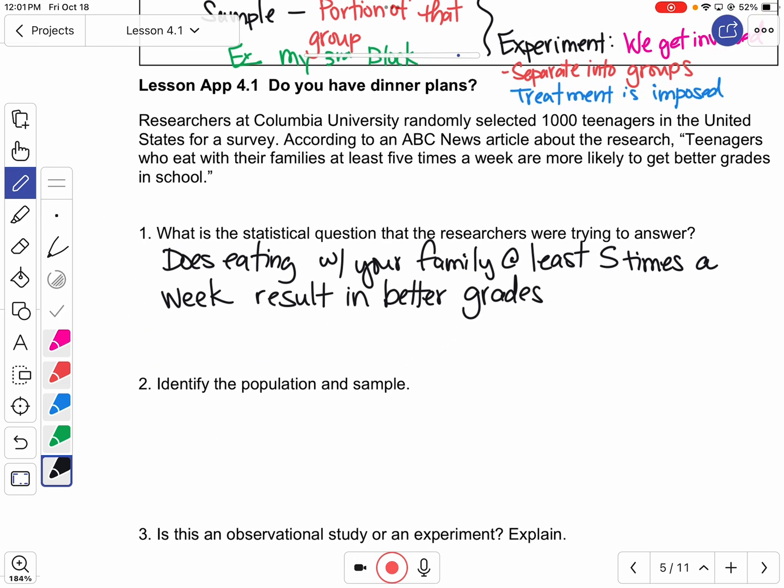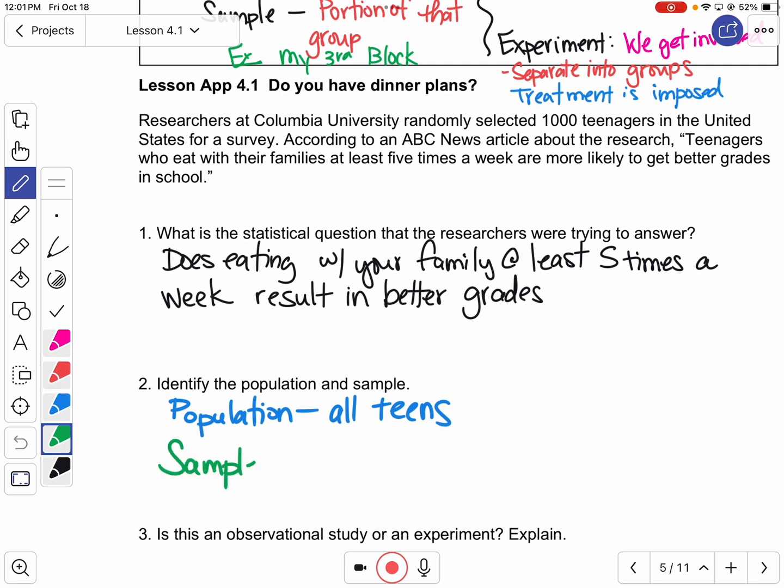Let's talk about the population and the sample, okay? Who is the study trying to get information about overall, generalized for everybody? Teenagers, okay? The population are all teenagers. Okay? The sample is who we actually talked to, all right, or selected.